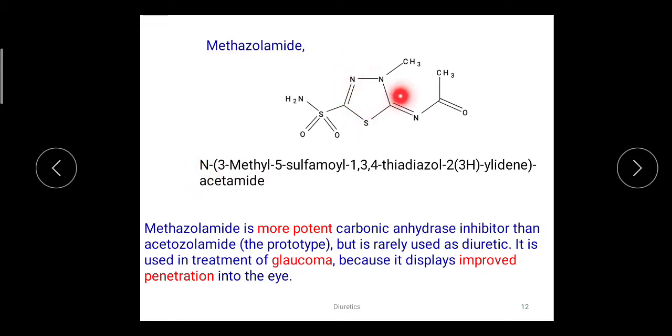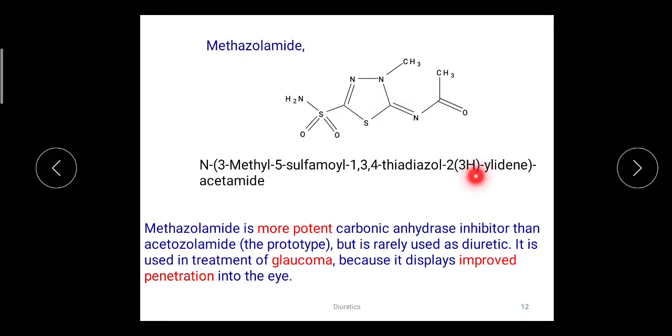Which ring is this? The thiadiazole. It is 1,3,4, meaning the position of sulfur is 1, the position of the second nitrogen is 3, and the position of the third nitrogen is 4. So it is 1,3,4-thiadiazole. It indicates the attachment of the acetamide group from the second position of the ring.